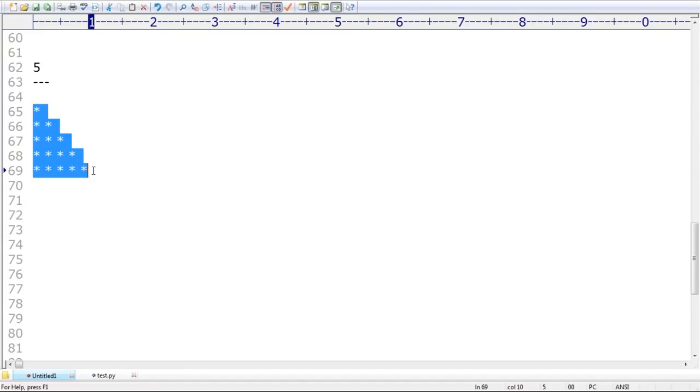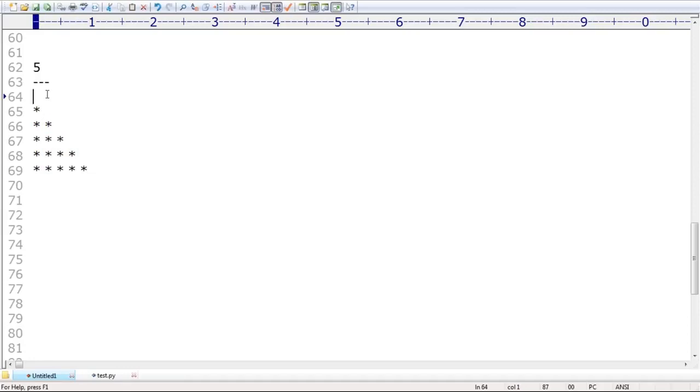Now think a bit very carefully, sir. What is the I value? Can you spell out what the I value is? 5, correct, right? So 5 times I have to repeat this. How many times do I have to take? 5 times. Every time, how many stars do I need to print? First row 1 star, second row 2 stars, third row 3 stars, fourth row 4 stars, fifth row 5 stars.